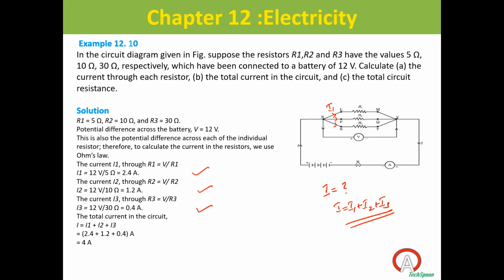So the total current is 4 ampere. So we got the answer for question B and question A. Now you find out the total circuit resistance or equivalent resistance. It's a parallel connection. What is the equation to find the equivalent resistance for a parallel combination of resistors?